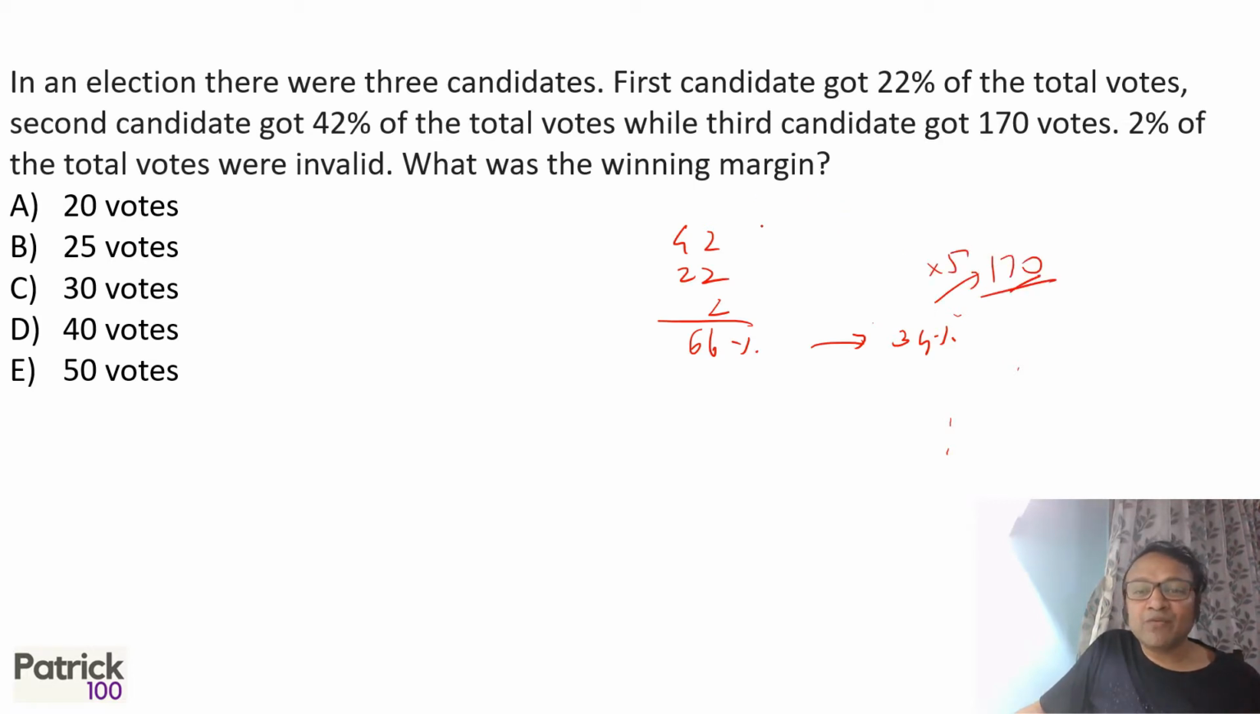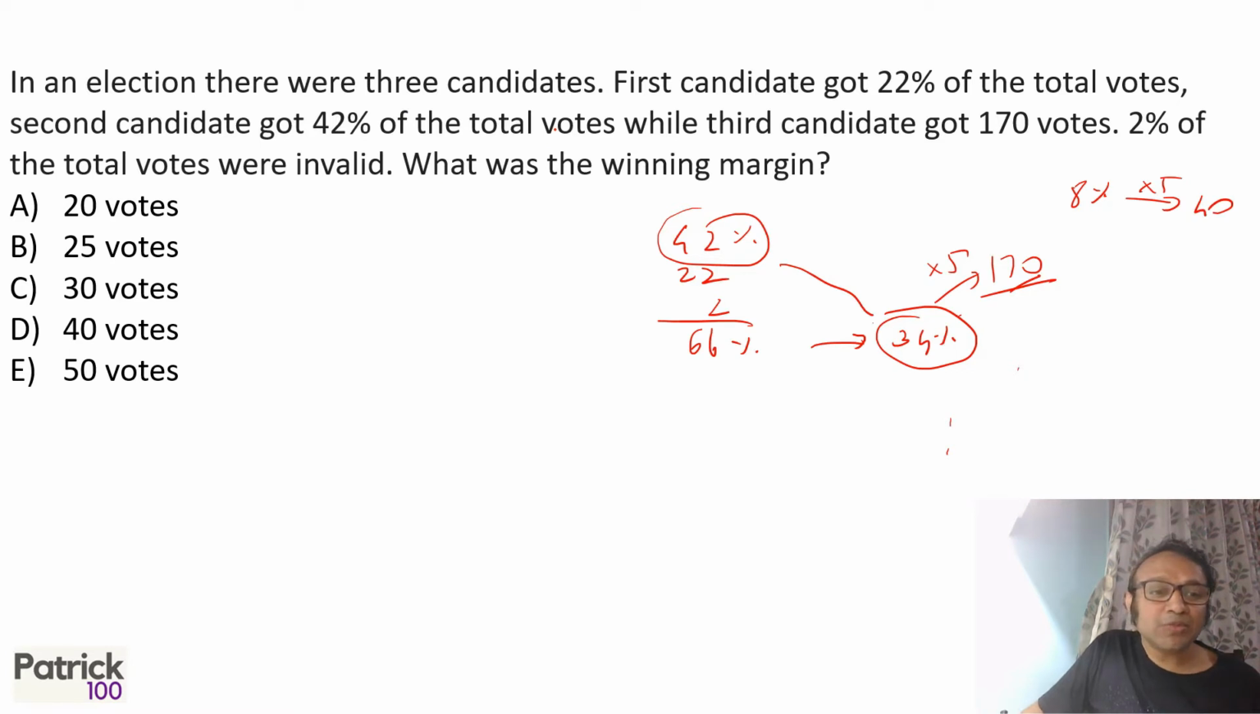Now, what is the winning margin? Winning margin is 42% minus 34%. The first candidate got 42, second candidate got 34, the difference is 8%. So 8% will be 8% into 5, which will be 40. Cross multiplication is a good trick to solve things fast. So here basically put the percentages down. You will realize that first person 42, second person 34, 34 is 170. Difference is 8%, so 8% will become 40. Right?